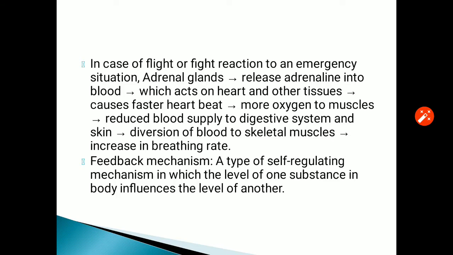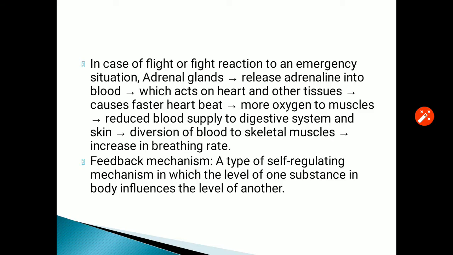Now the next question is regarding the adrenal gland. Let's get to this point. In case of a flight or fight reaction to an emergency situation, the secretions of the adrenal gland, that is adrenaline and noradrenaline, both help to cope with the emergency situation.